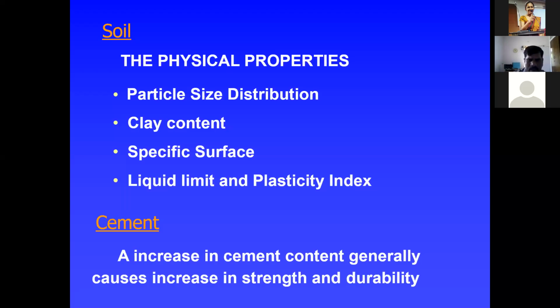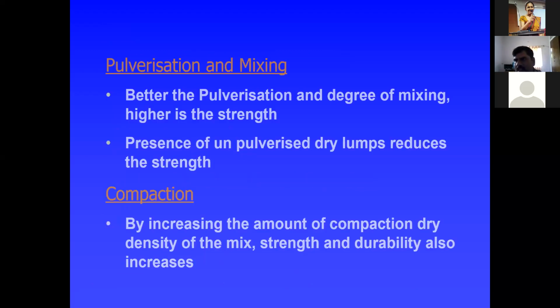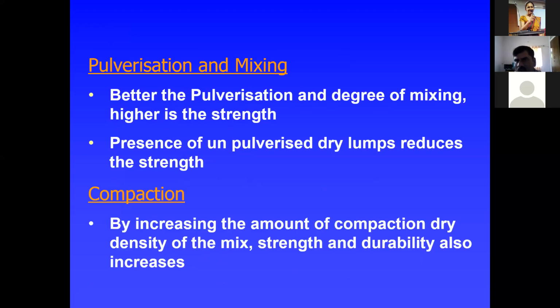Here, increasing cement content generally causes an increase in strength and durability. All of you should know that, compared to the soil, cement generally causes an increase in strength and durability characteristics. Pulverization and mixing are very important. The better the pulverization and degree of mixing, the higher the strength. The presence of unpulverized dry lumps reduces the strength. That's why before going to the field, you have to go with completely pulverized soil, then mix it. Then only will you get very good strength.